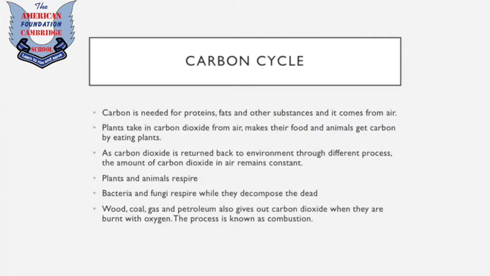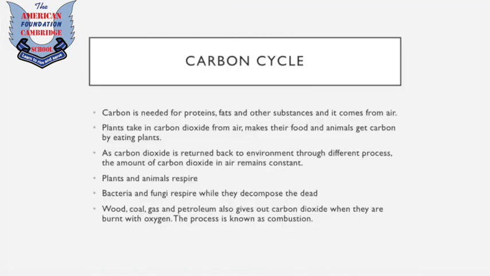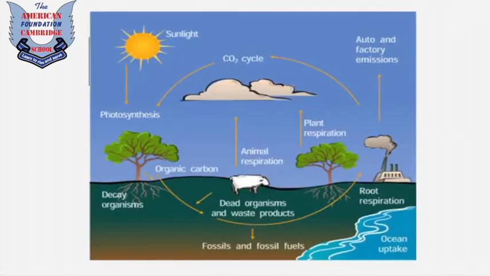Then we have wood, coal, gas, and petroleum, which also give out carbon dioxide when they are burnt with oxygen. If you burn all these things in oxygen, this would make some smoke and return the carbon dioxide into the environment, and this whole process is known as combustion. Here's a picture. These whole points describe exactly what happens in the carbon cycle. So that's how it happens.